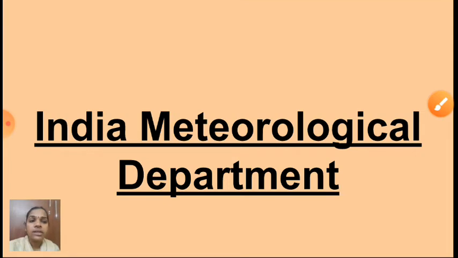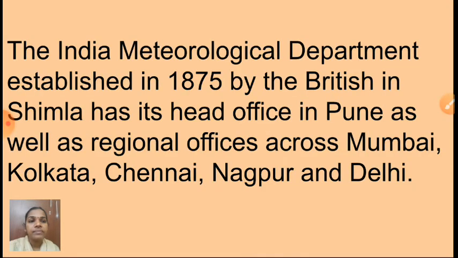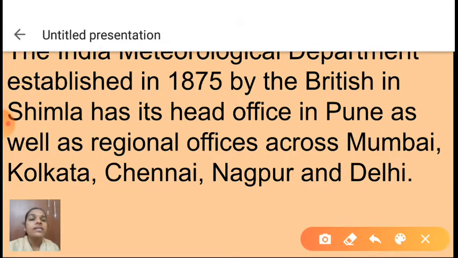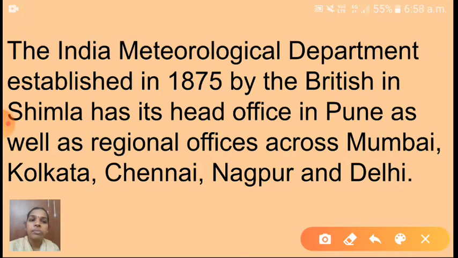Next one is the India Meteorological Department. We will discuss the India Meteorological Department, where it is. See here, children. The Meteorological Department was established in 1875 by the British government in Shimla.